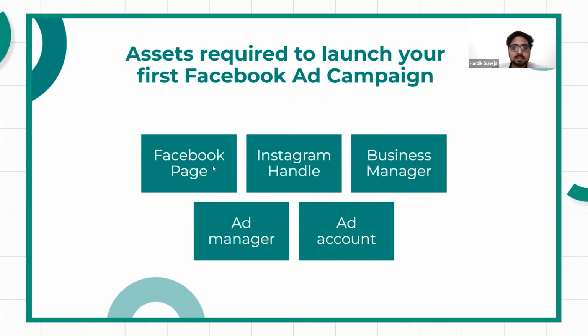So you should have a Facebook page, you should have an Instagram handle of your own, then you should have a business manager like we discussed in the first slide. All of this will be possible when you have a business manager, and you will be able to gain insights in your ads as well if you have a business manager. Then inside a business manager, you have an ad manager and ad account. These are the things that you would require to launch your first Facebook ad campaign.